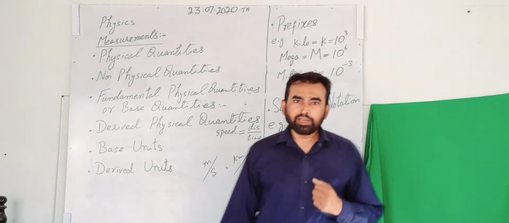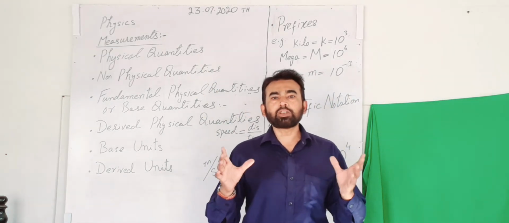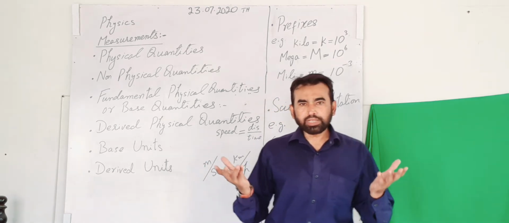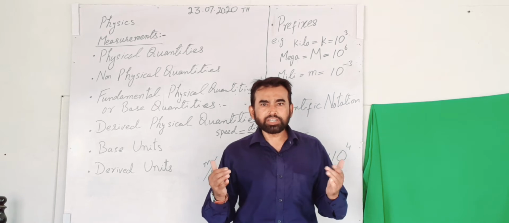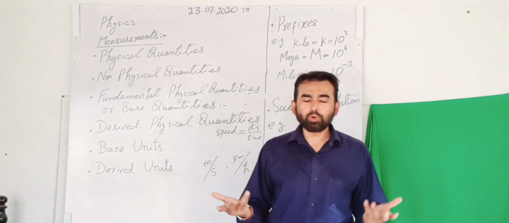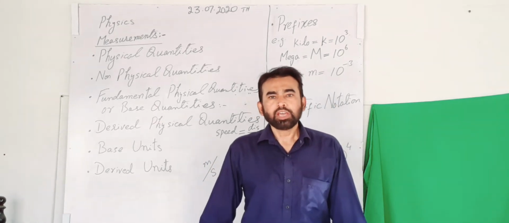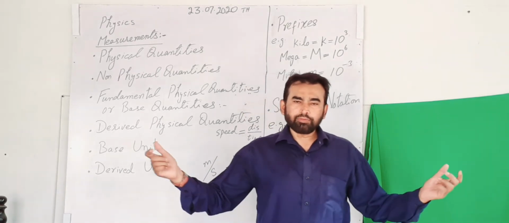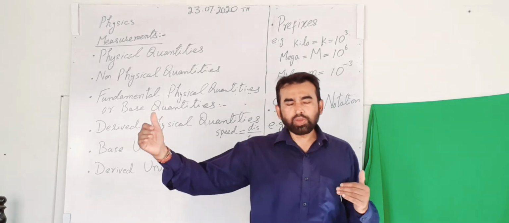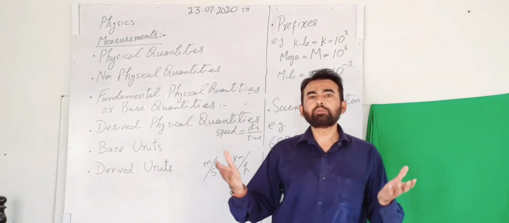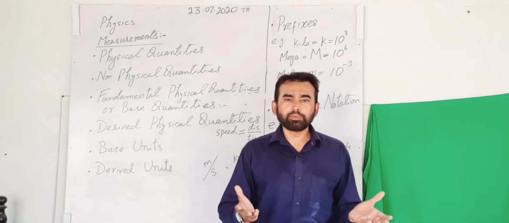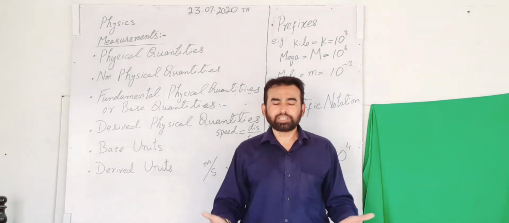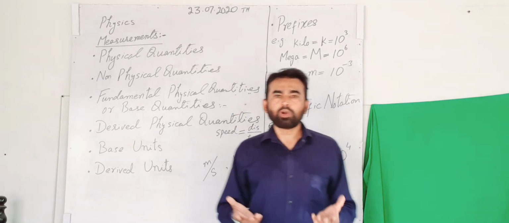Obviously from the name it is clear that physical quantities mean all measurable quantities. Now you can think about what quantities can be measured, because physical quantities are all measurable quantities. Because we can measure the length of a thing, we can measure the distance, we can measure time, we can measure mass, we can measure the volume of a thing. So all these quantities are called physical quantities.